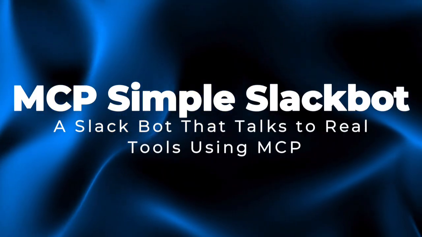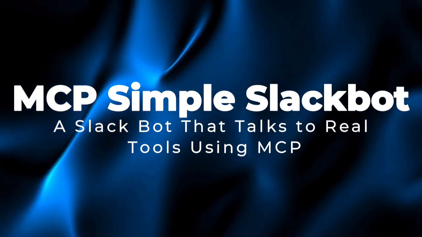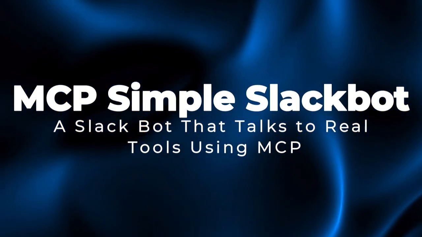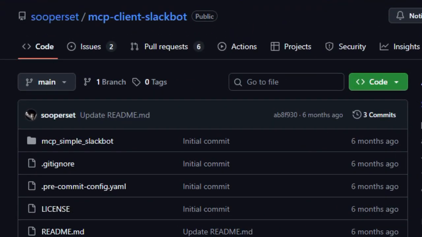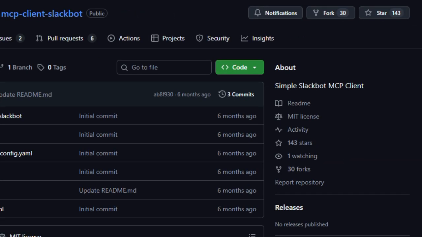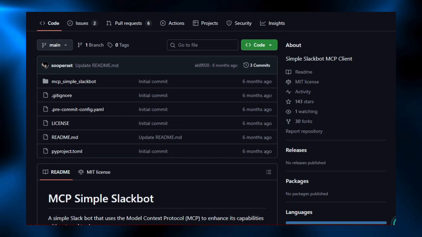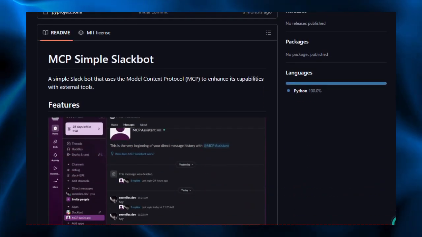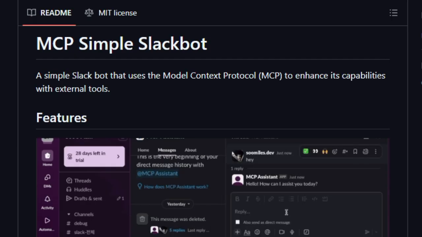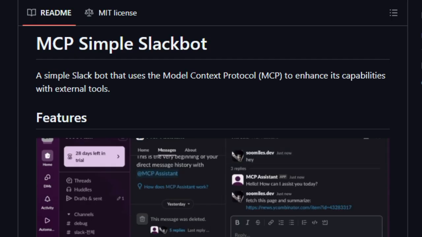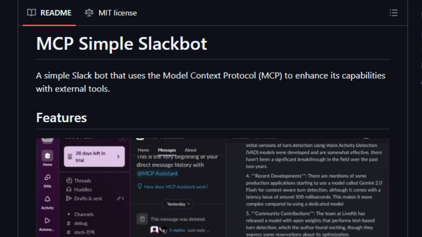Project number 5, MCP Simple Slackbot, a Slackbot that talks to real tools using MCP. MCP Simple Slackbot transforms Slack from just another chat platform into a smart assistant that can reach out to external services and tools. What makes it unique is the integration of the Model Context Protocol, MCP. Rather than being limited to canned responses, this Slackbot can dynamically access databases, fetch web pages, and use external tool logic while staying inside Slack.